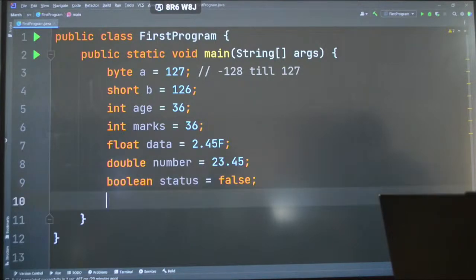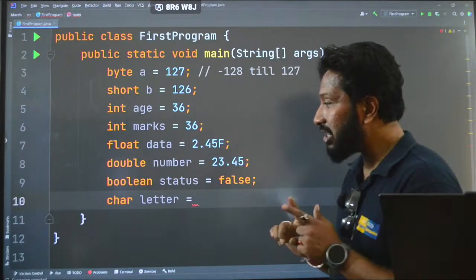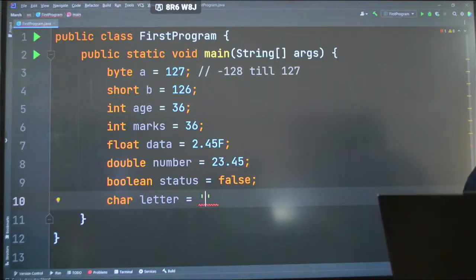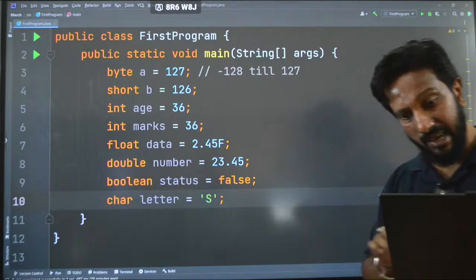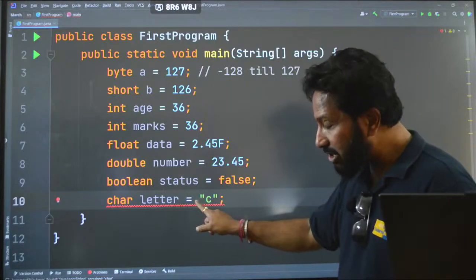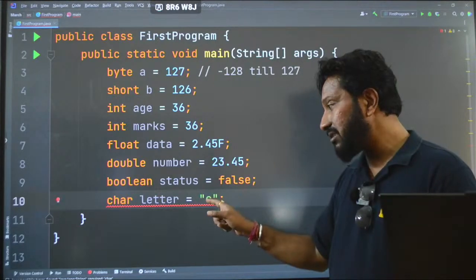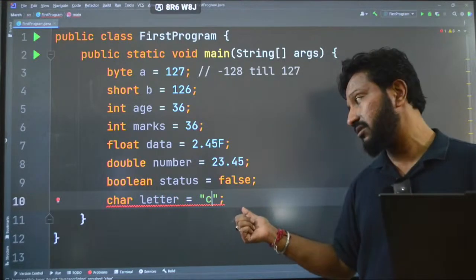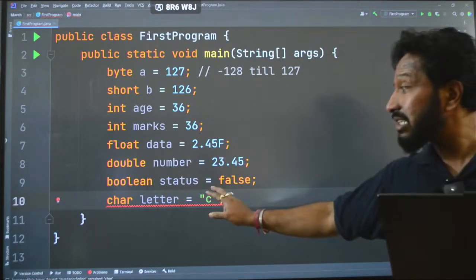And for character, let me say char letter is equal to, guys, character can only accumulate a single character. So here, suppose I am writing S, the first letter of my name, it is valid. And please remember, character can only be used using single quotes, double quotes are not allowed. In Python or JavaScript it is allowed, but in Java it is not allowed. Please remember this. We have to write that in single quotes only.